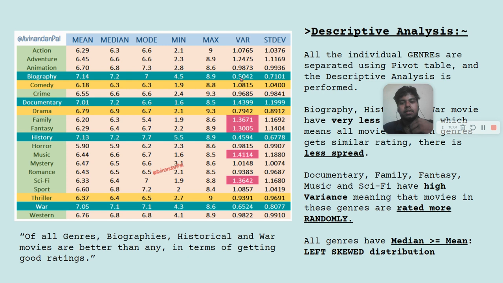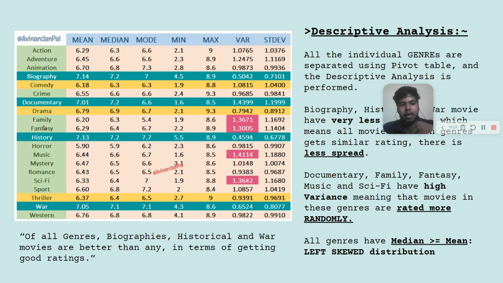They have very little variance, which means that those movies have less spread in them, right? So they are quite predictable in terms of how they are rated. So if 7 is their mean, their rating could be somewhere between 5 and 8. This can be their range.